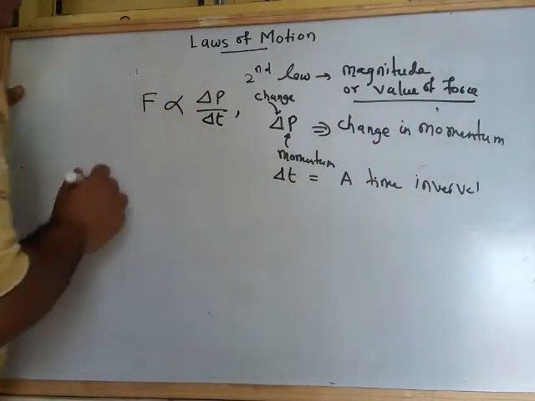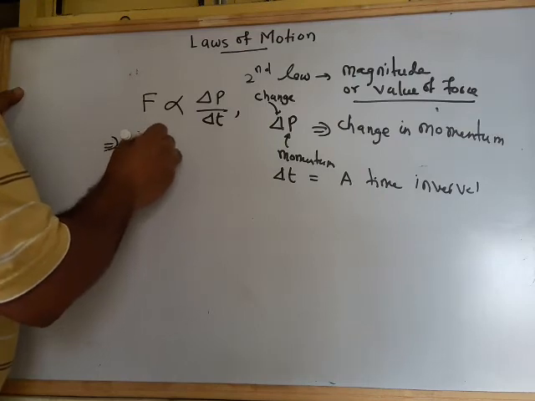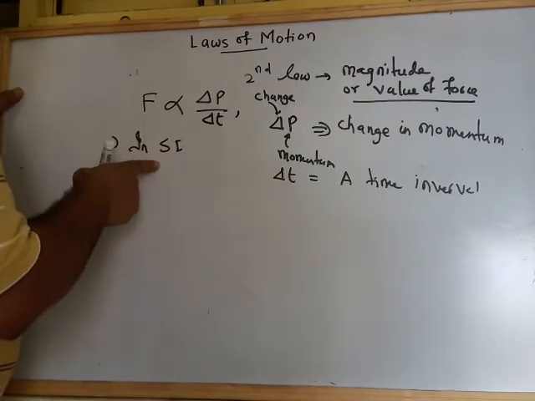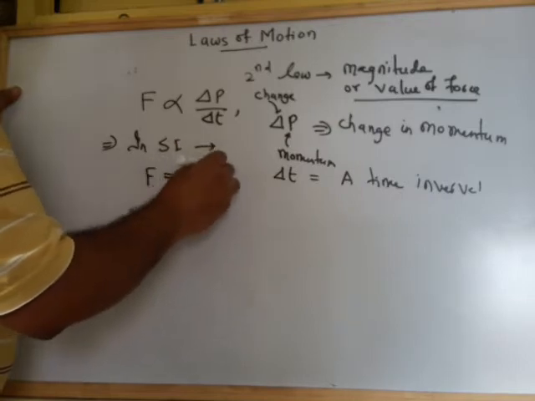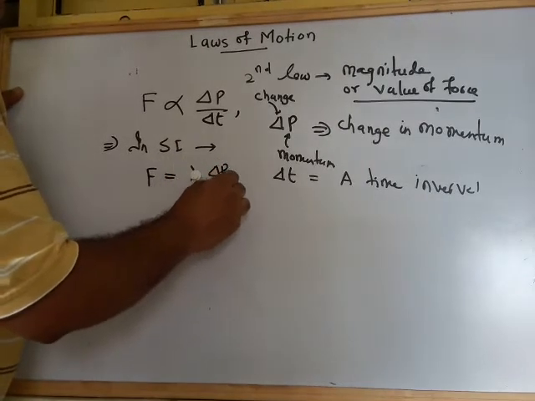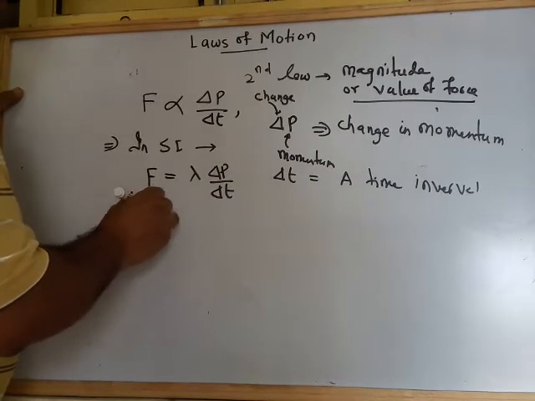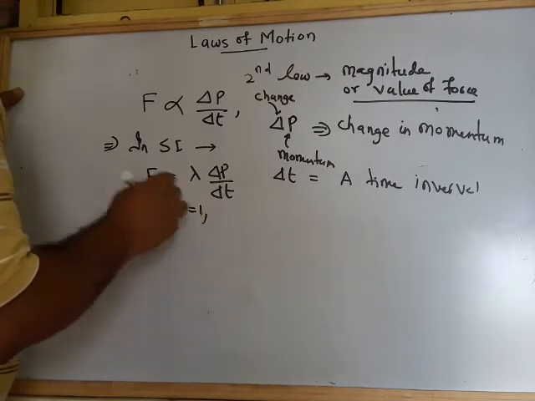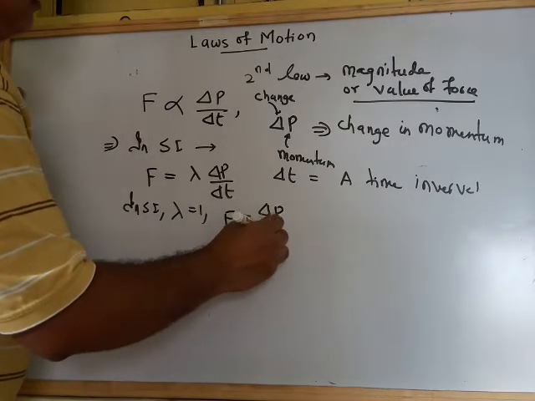मतलब एक टाइम में. So what happens? We can write that in SI system, means it is the standard international system. We can write F is equal to some lambda times del P upon del T. ठीक है, and in SI we say the lambda value is equal to 1. So force becomes del P upon del T.